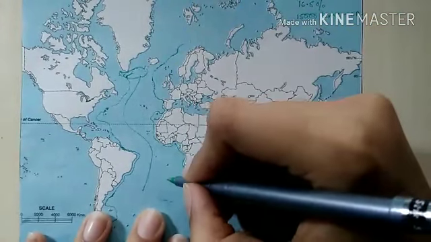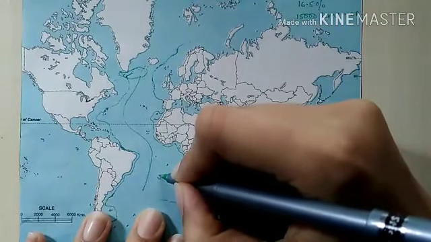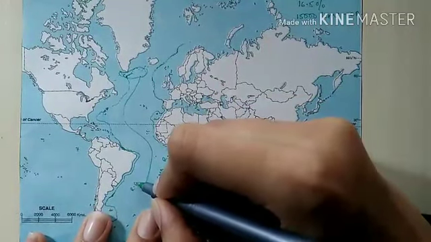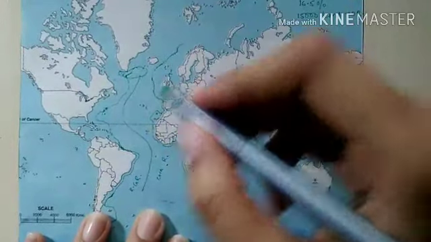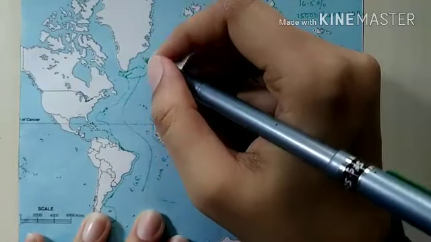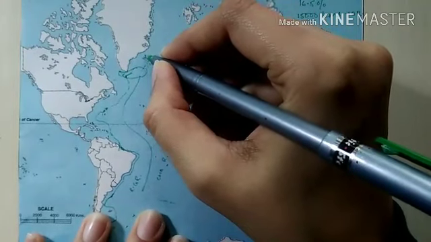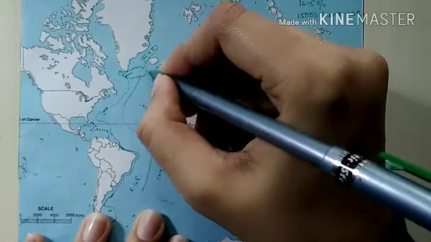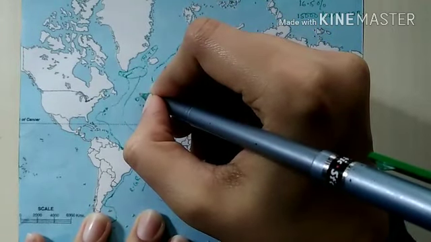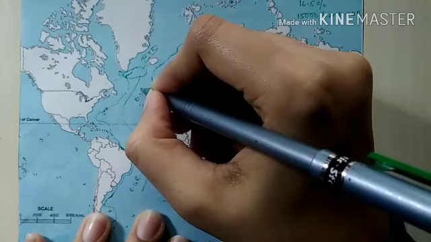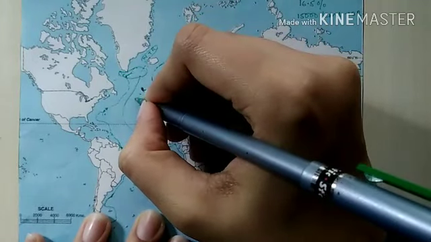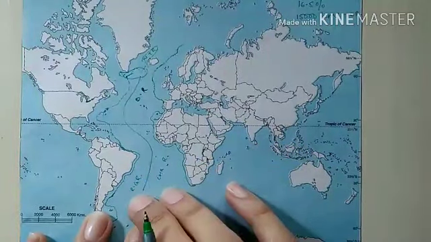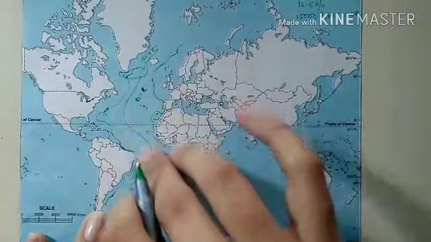Then we will have Challenger's Ridge here. Then Rio Grande Ridge. And here we will have Wyville Thomson Ridge. Here we will have Dolphin Rise, as a part of Oceanic Ridge. So this was about Oceanic Ridge.